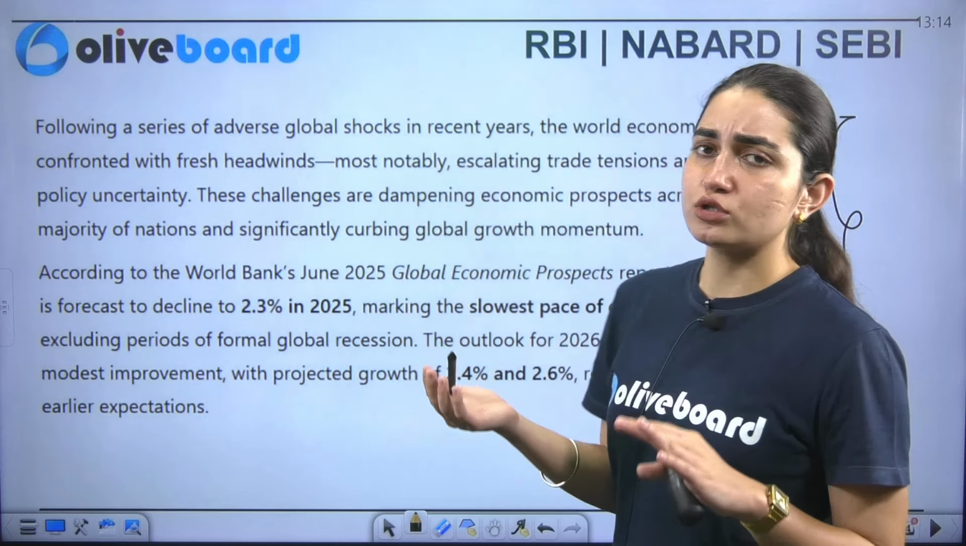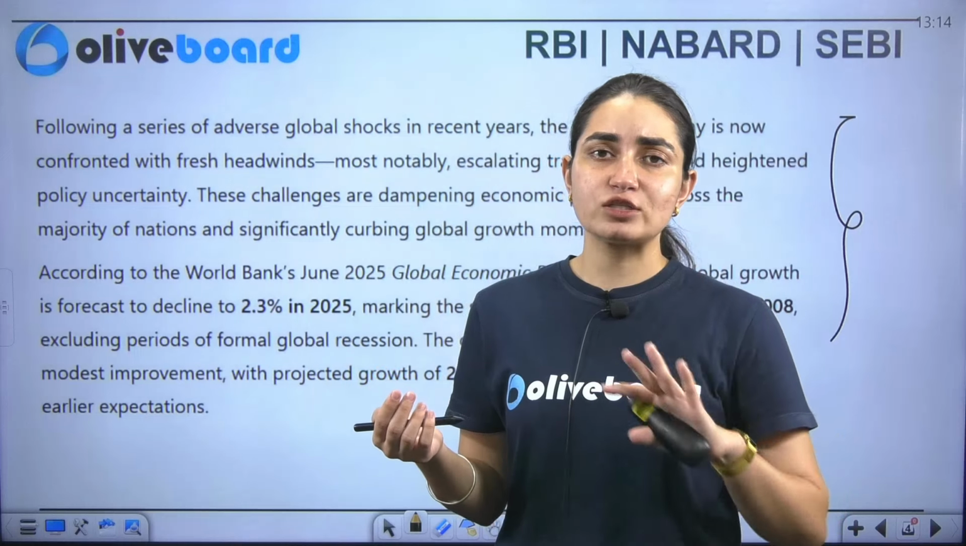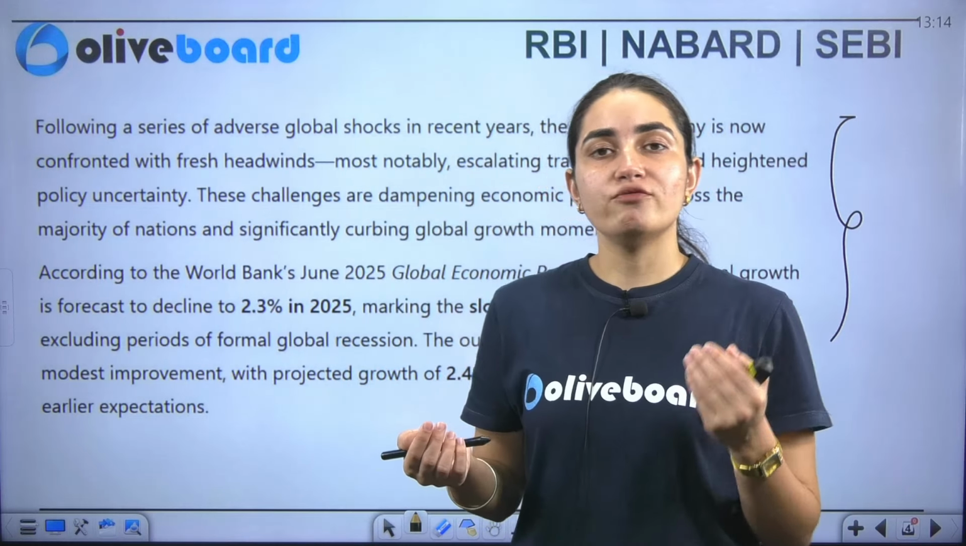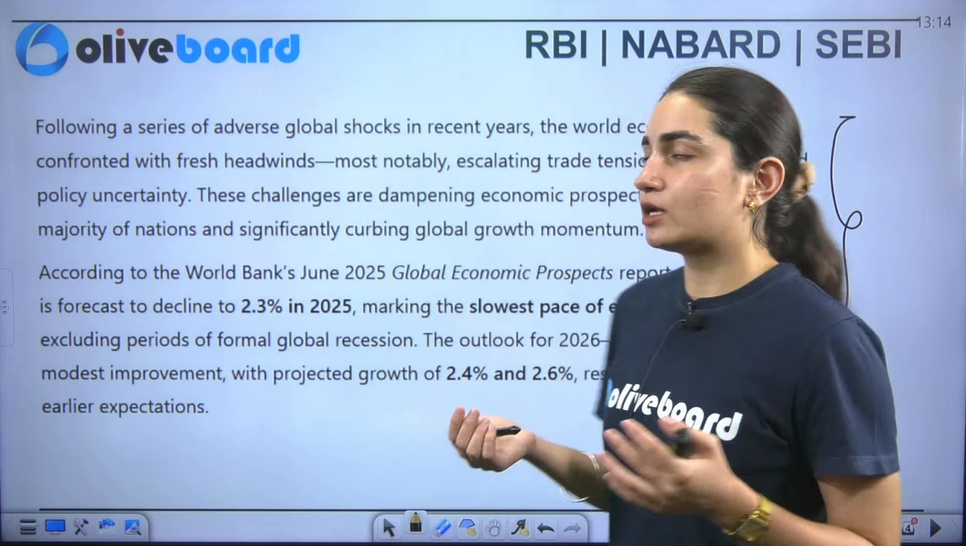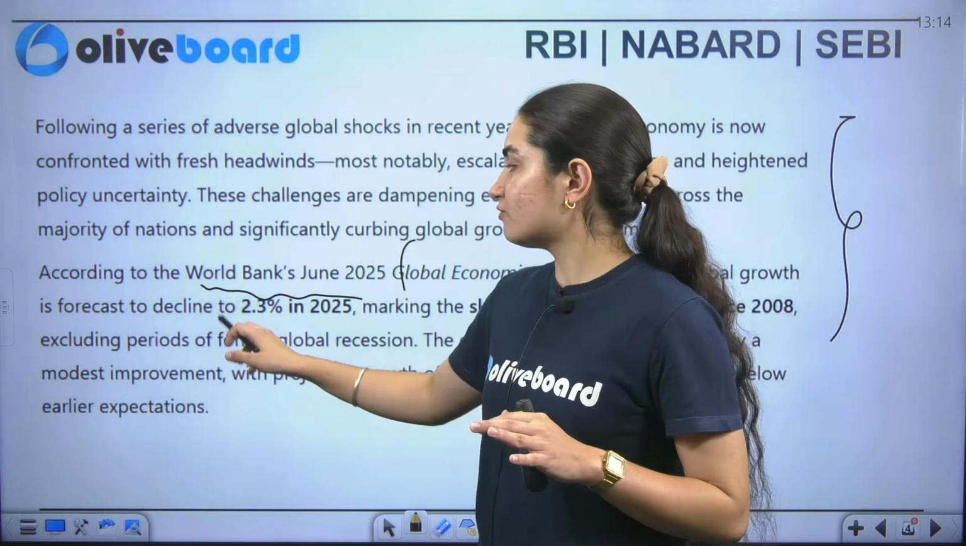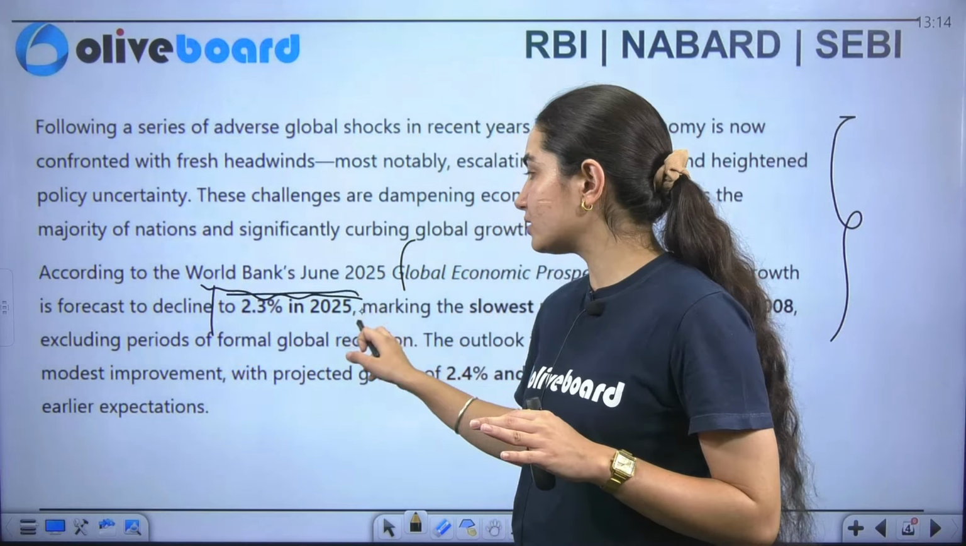But along with that, we also have to check what are the after effects of economic shocks, and along with that how we have to tackle them. So here it says that according to the World Bank June 2025, beta, Global Economic Prospects report, global growth is forecast to decline to 2.3 in 2025.